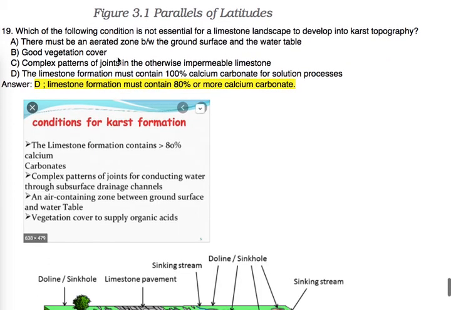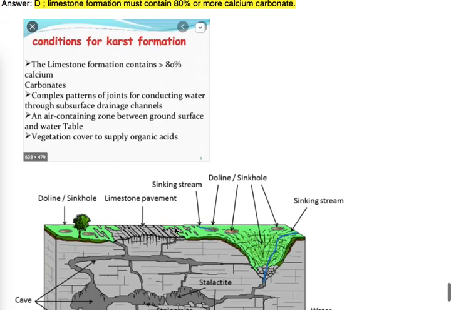And the next topic is about karst formation and its conditions. The conditions are: a limestone formation containing more than 80% calcium carbonate, a complex pattern of joints for conducting water through subsurface drainage channels, an air-containing zone between the ground surface and the water table, and vegetation cover to supply organic acid.